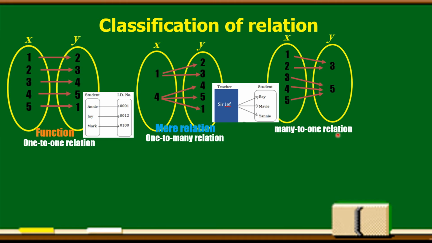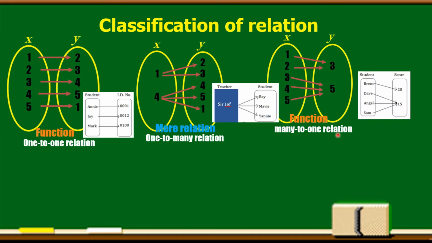Yes, it is a function, because no element of x is repeated. It is still a function even if an element of y is repeated many times, as long as x is not repeated.